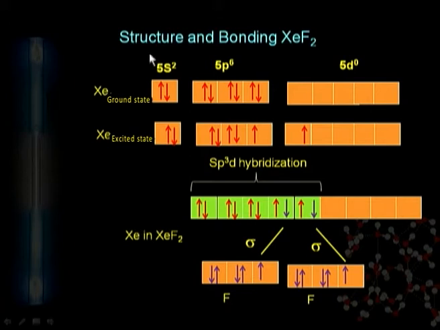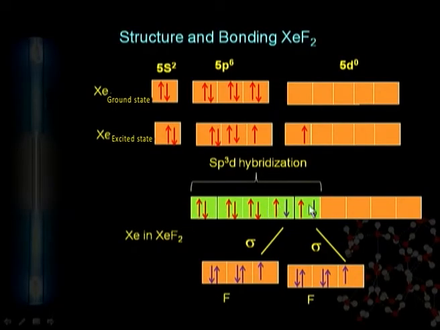When it comes in contact with the fluorine atom, what happens? It gets excited, and one electron is excited from the 5p orbital and goes to the d orbital. There is a reversal of the spin also, because the minus half spin is converted into plus half spin, giving the maximum stability of the excited state according to Pauling's principle. Now you can see the hybridization of these orbitals, and when we find the unpaired electrons here and here, we can form two sigma bonds with the fluorine atoms.